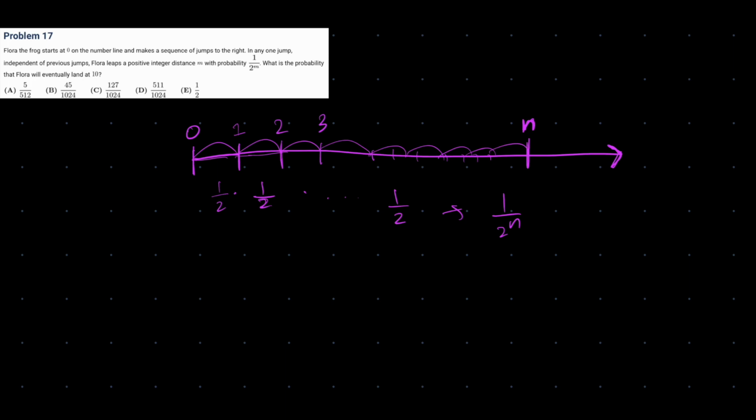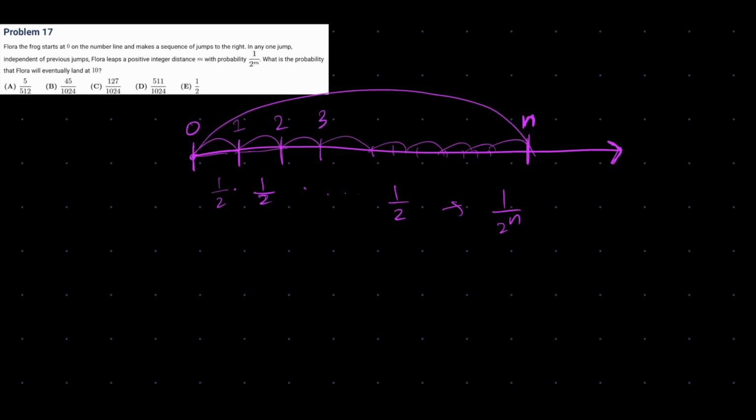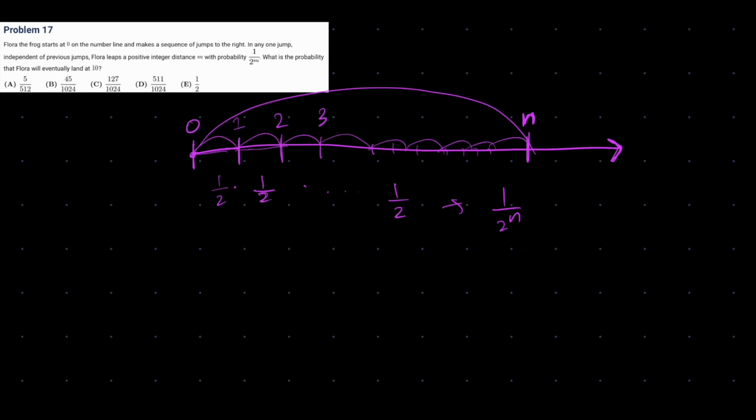What happens if she just does the opposite of that, right? She could just go straight from 0 to n. And in order to go from 0 to n, the probability of that happening is 1 over 2 to the n because the distance is n. So what exactly are these cases? This case is if she's skipping everything. And this is if she skips nothing.